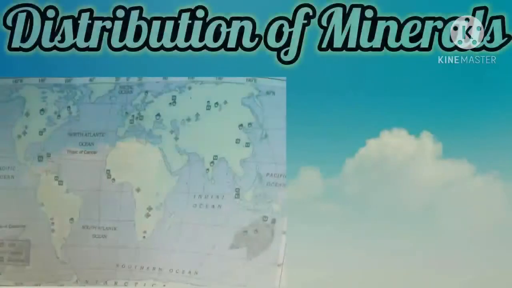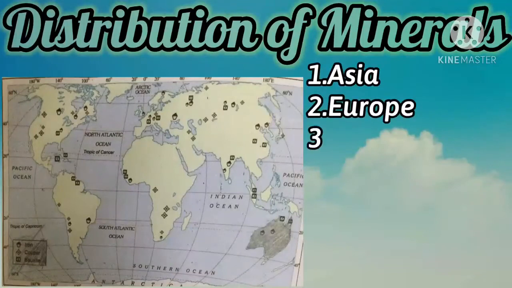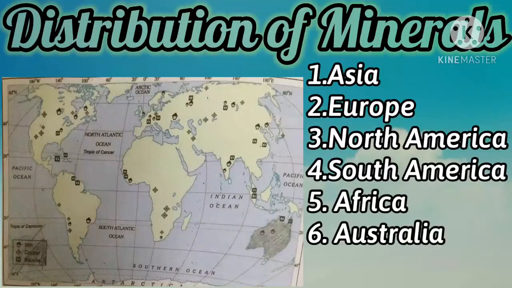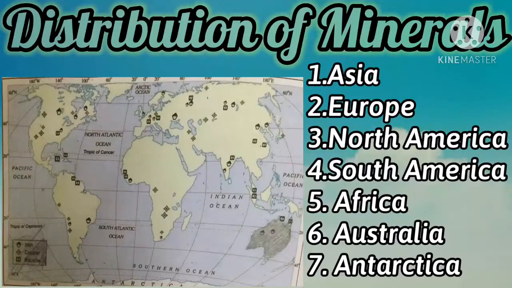See children, now we are going to see about distribution of minerals. Actually, minerals occur in different types of rocks. Some minerals are found in igneous rocks, some in metamorphic rocks, while others occur in sedimentary rocks. Isn't it? Yes. Already you have studied about the types of rocks. What are they? Igneous rocks, metamorphic rocks, and sedimentary rocks.